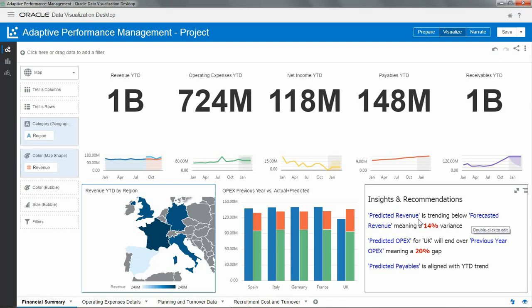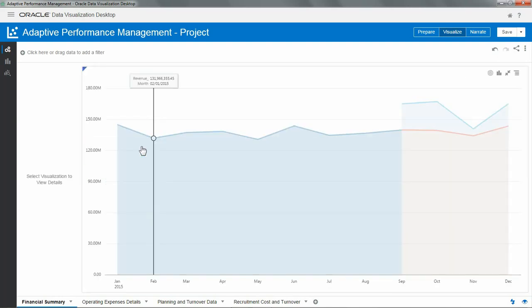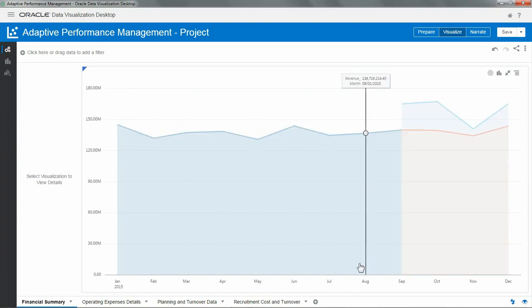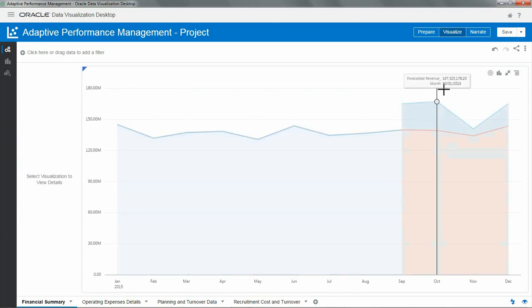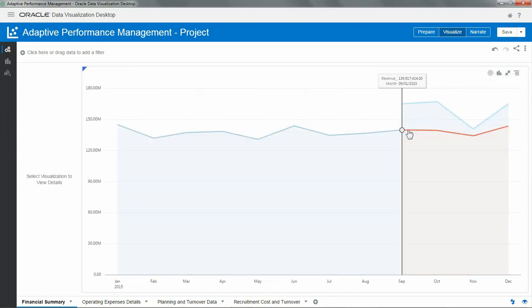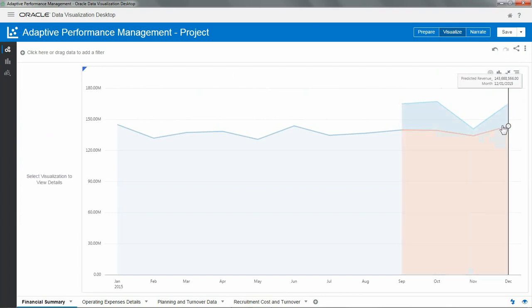Checking this insight, I see that predicted revenue is trending below forecasted revenue, meaning a 14% variance. It's an important fact that grabs my attention. Let's dive into this topic by maximizing the revenue line chart. As we said before, this revenue insight shows the historical revenue of past months and the forecasted revenue input by our sales management. However, our revenue prediction models foretell a flat future, and we see the differences between forecasted and predicted revenue as the narrative was flagging out.